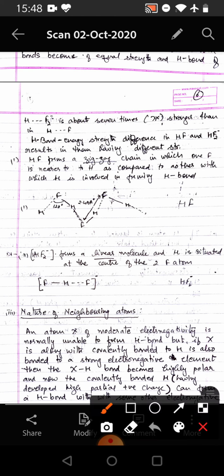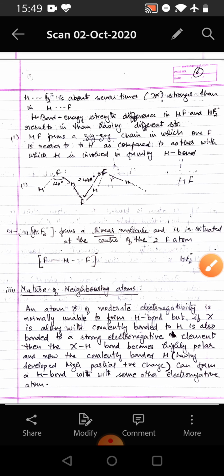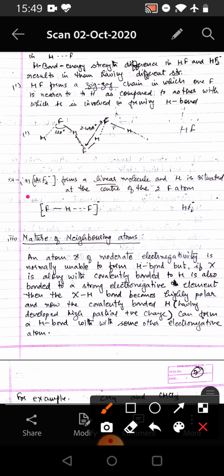If we consider HF, then HF forms a zigzag chain in which one F is nearer to the hydrogen atom as compared to the other with which it is involved in forming hydrogen bond. That is, it is closer to the covalently bonded fluorine than to the fluorine with which it is hydrogen bonded. Whereas in case of HF2-, we see that HF2- forms a linear molecule and H is situated just right at the center of the two fluorine atoms, like this.